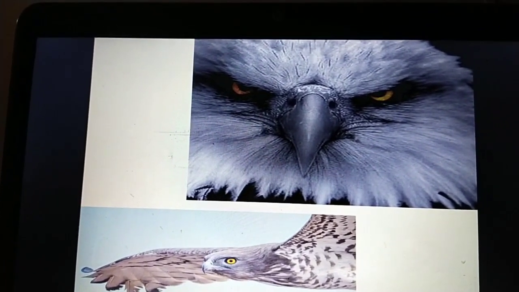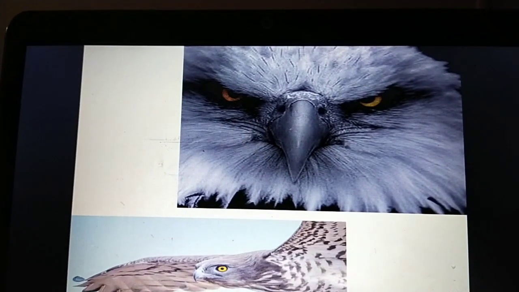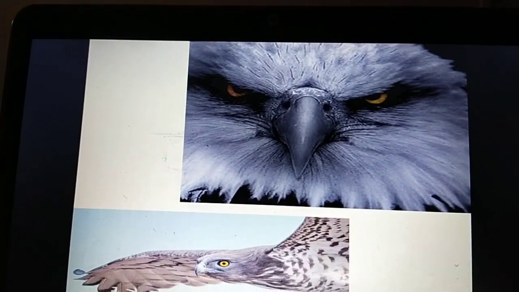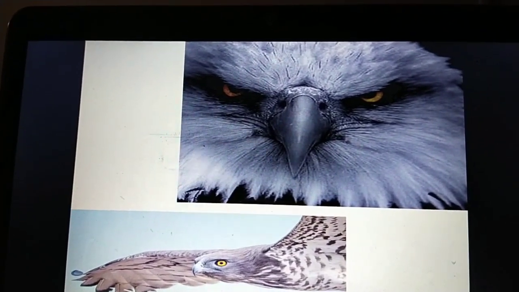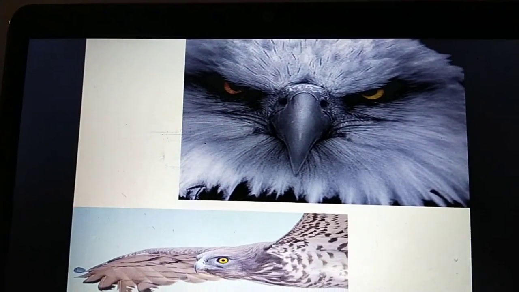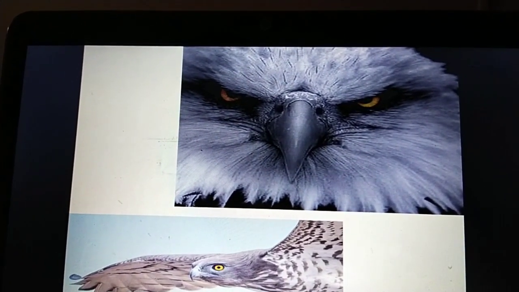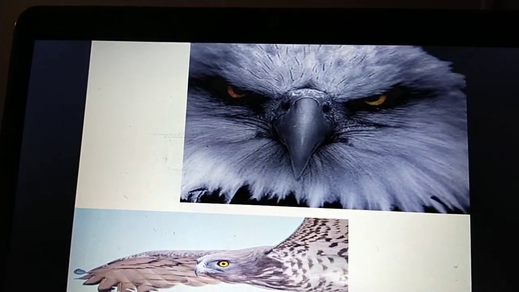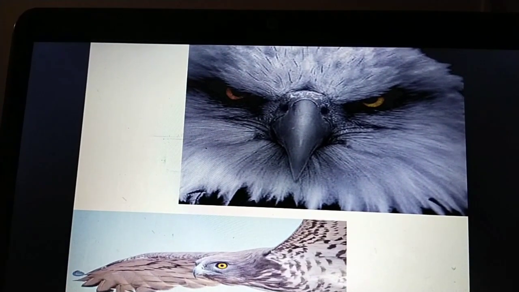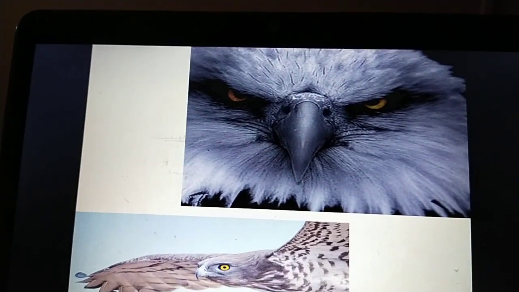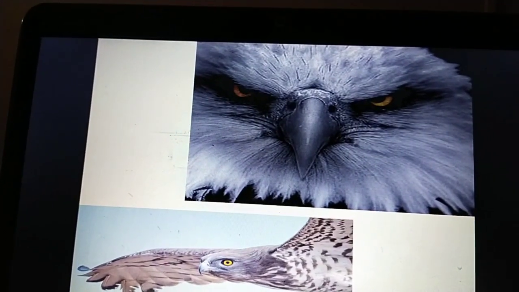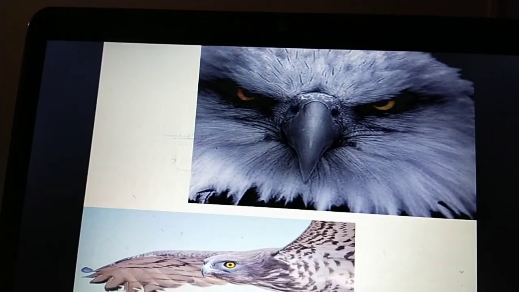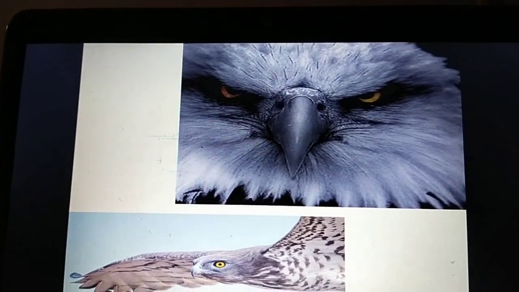The eagle weighs 4 to 5 kg. Its eyes are roughly the same size as those of human beings. But when the eagle descends from the sky to attack its prey, the muscles in the eye continuously adjust the curvature of the eyeball to maintain sharp focus and accurate perception throughout the approach and attack.